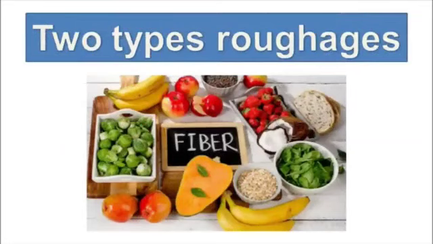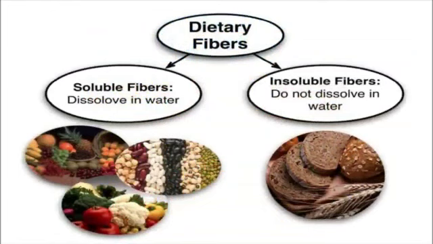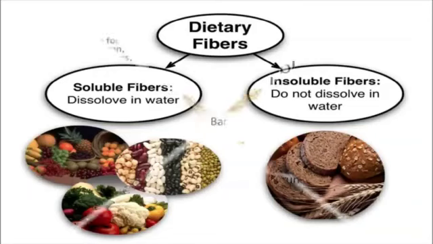Roughages or dietary fibers are divided into two groups. They are soluble fibers and insoluble fibers. Soluble fibers dissolve in water, whereas insoluble fibers do not dissolve in water.